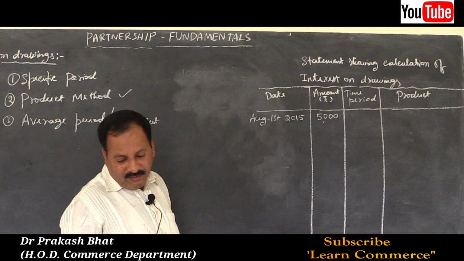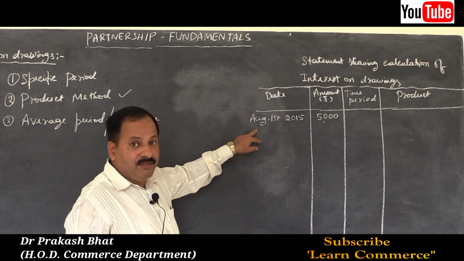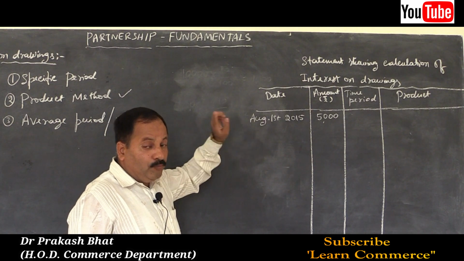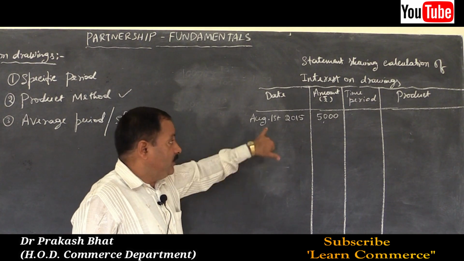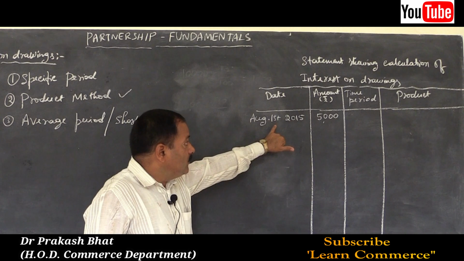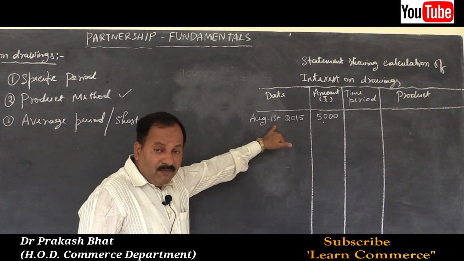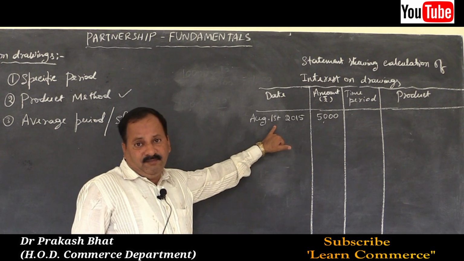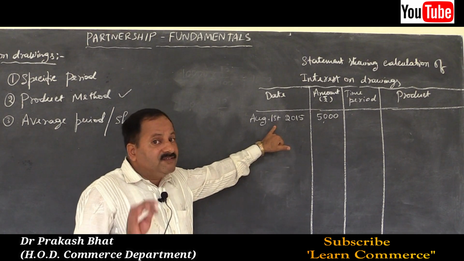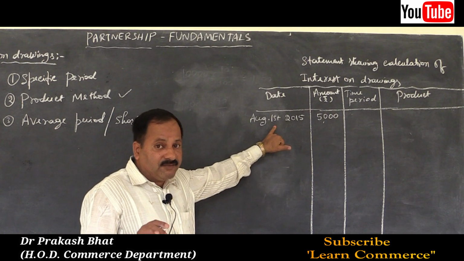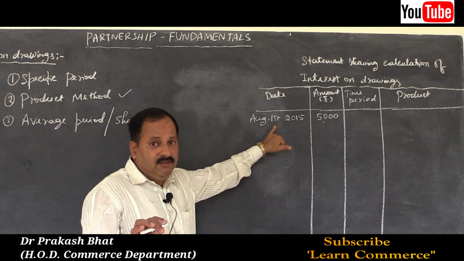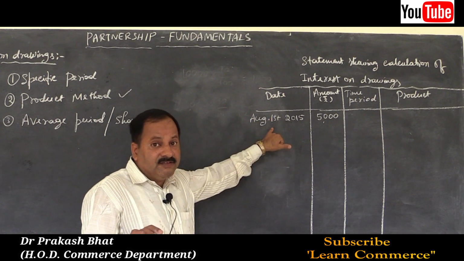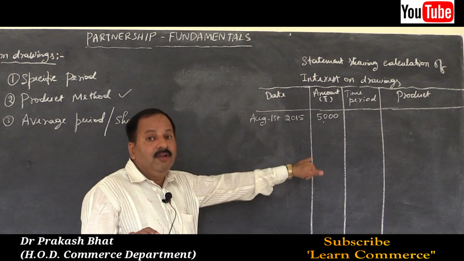Time period: remember, most of the students make a mistake here. If you make a small mistake here while calculating the number of months, your entire solution goes wrong. Remember, you will get a big 0 in place of 6. However small the mistake is, it will cost you 6 marks.